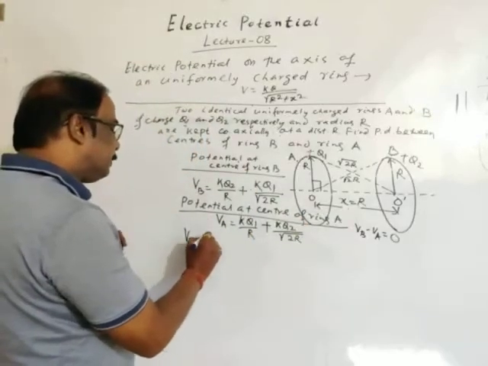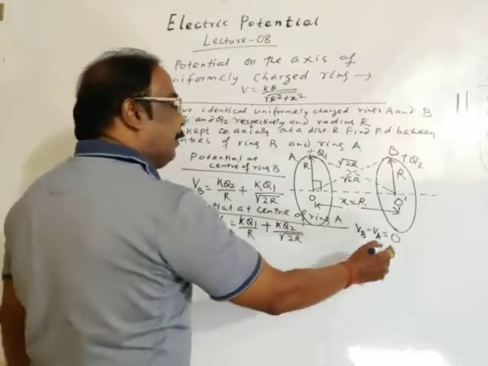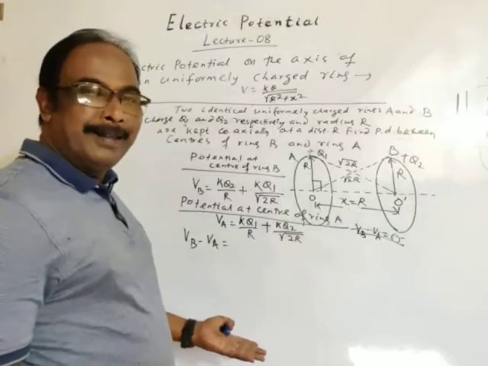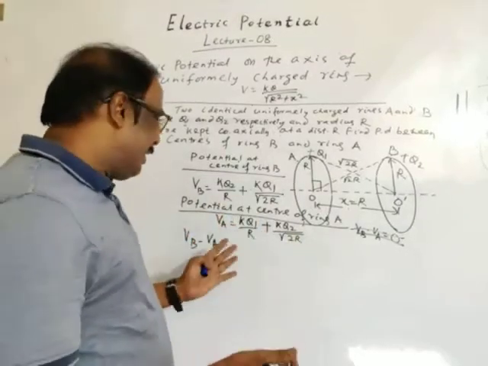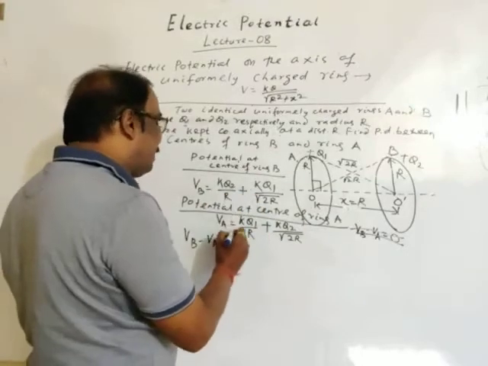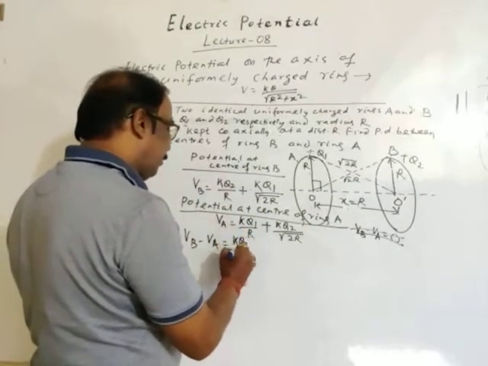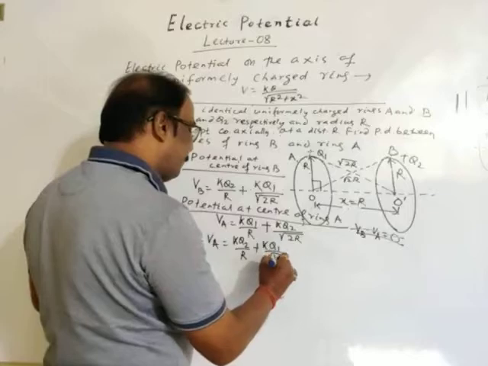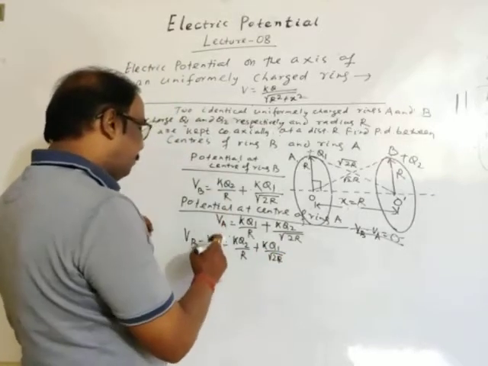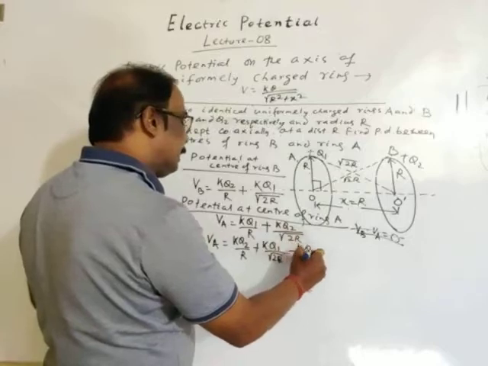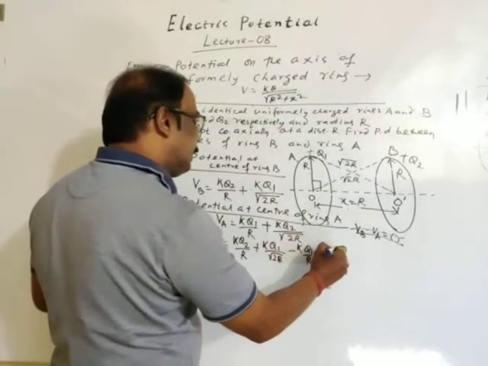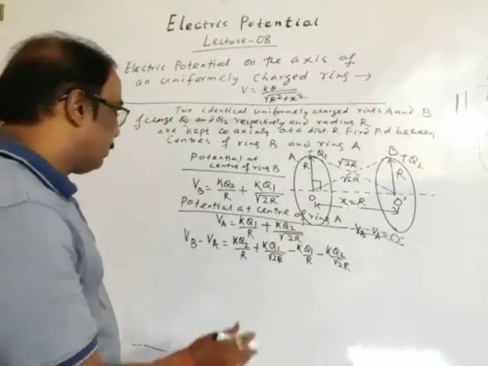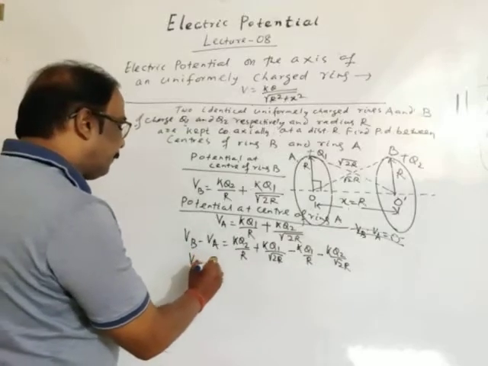Now, Vb minus Va will not be 0. It will be 0 only if the charges are the same. If the charges are different, Q1 and Q2, we derive it: Vb is KQ2 by R plus KQ1 by root 2R. Vb minus Va is then KQ2 by R plus KQ1 by root 2R minus KQ1 by R minus KQ2 by root 2R. Now I will erase it to solve. Let's take another step.